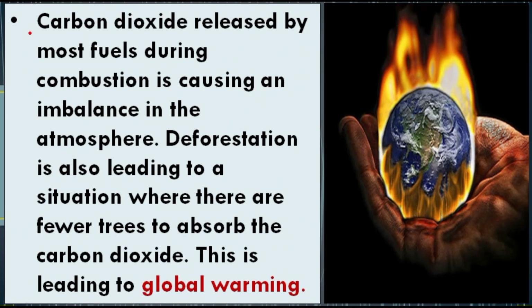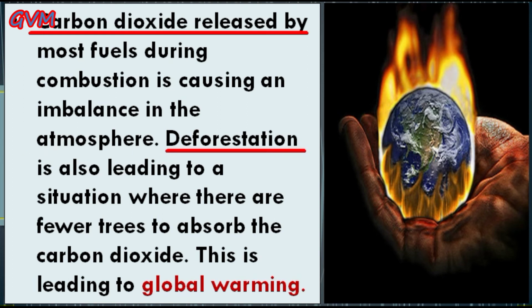Students, similarly, carbon dioxide gas is also released by burning most of the fuels during combustion. And students, the release of this carbon dioxide causes an imbalance in the atmosphere. In the same way, deforestation also leads to a situation where there are fewer trees to absorb this carbon dioxide gas. And students, when this carbon dioxide gas increases in the atmosphere, this condition is termed global warming.